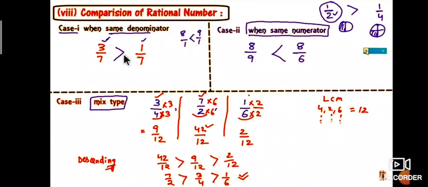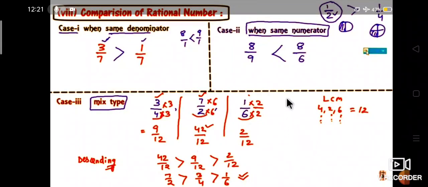Therefore we write that 3 by 7 is greater than 1 by 7.